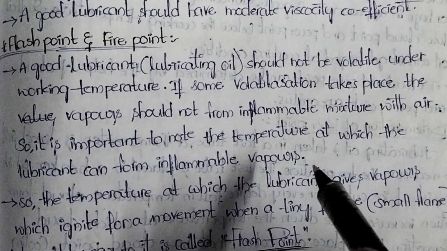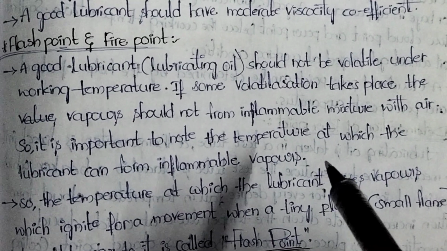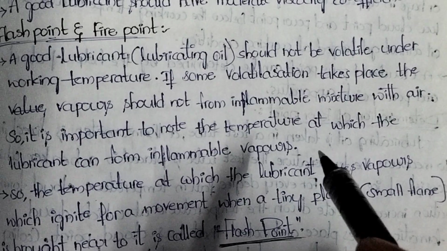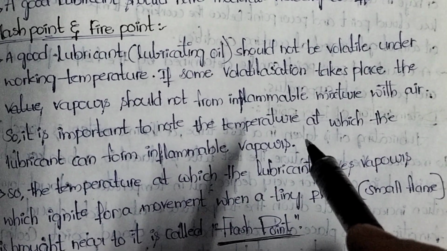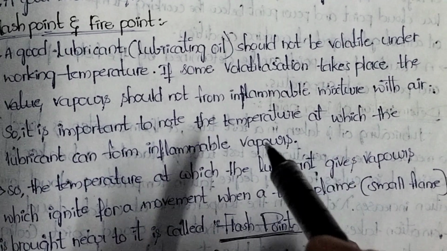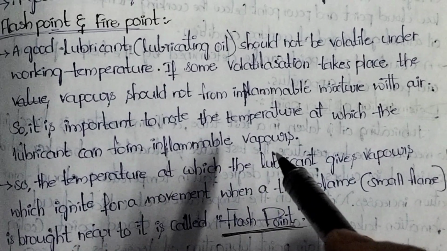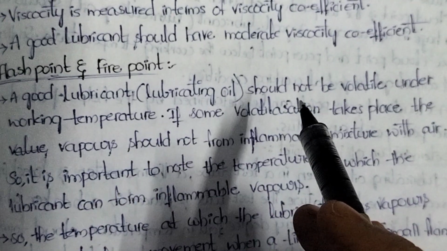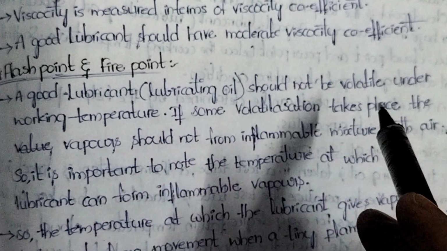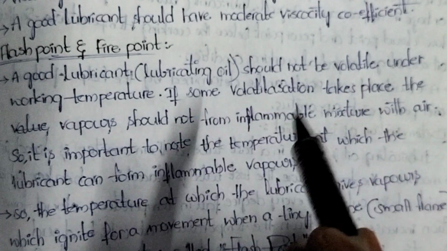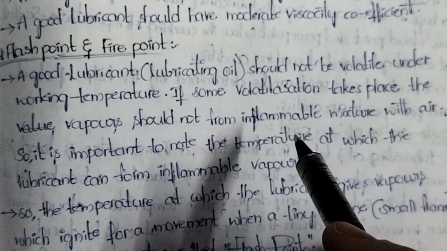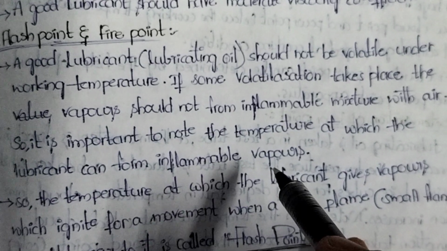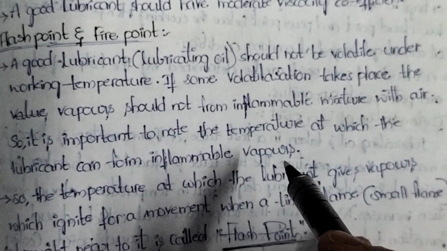To prevent fire hazards or fire accidents, we need to note down the temperature at which these lubricants form inflammable vapors. A good lubricant should not be volatile, but if it is volatile, we need to measure the temperature at which it forms inflammable vapors. That is the point you should remember.